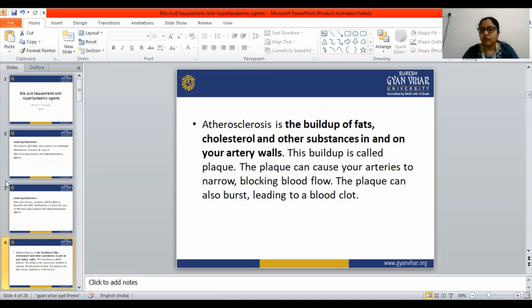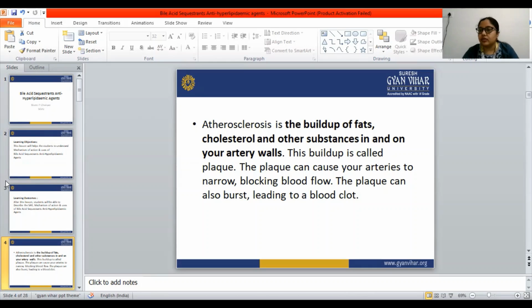The plaque is a form of fat, cholesterol, and other substances that creates a blockage in the artery walls, so that blocks the blood flow. The plaque can also burst, and that leads to a blood clot.